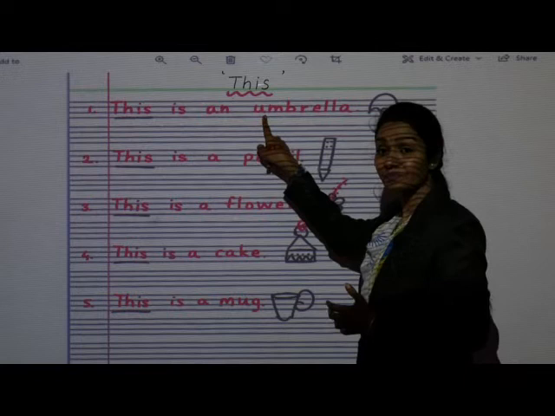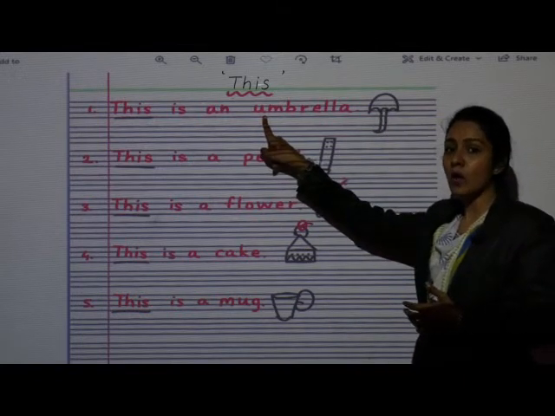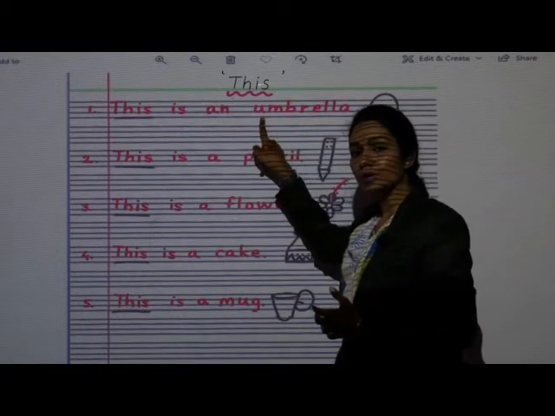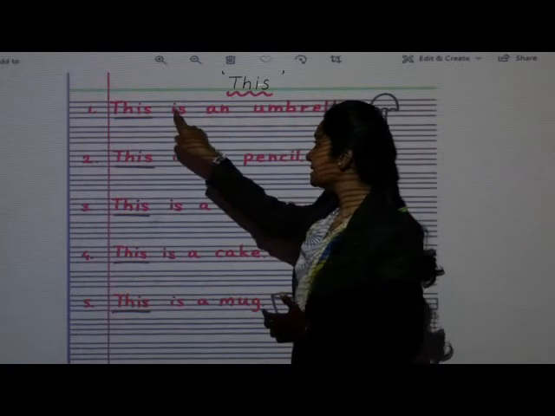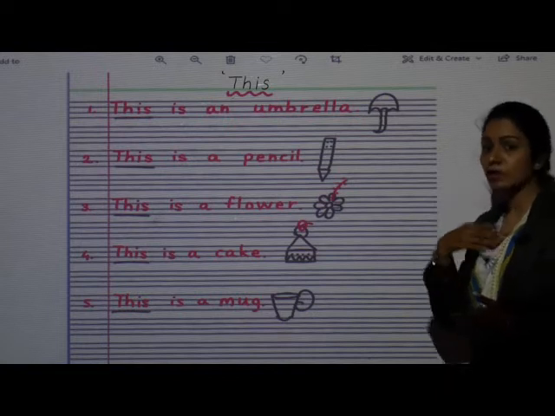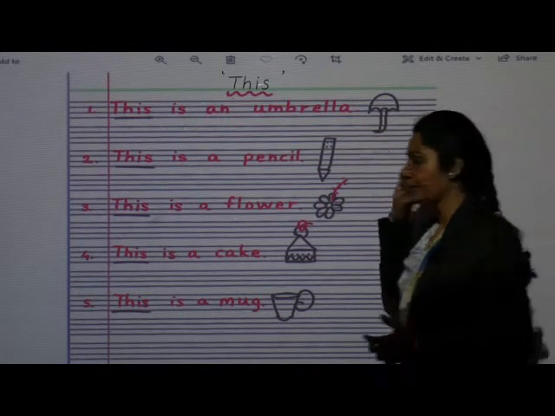Because umbrella starts with a vowel sound, A-E-I-O-U. So before a vowel, what are we going to use? An article, right? So this is an umbrella. Umbrella is near to us, so we will say this is an umbrella.